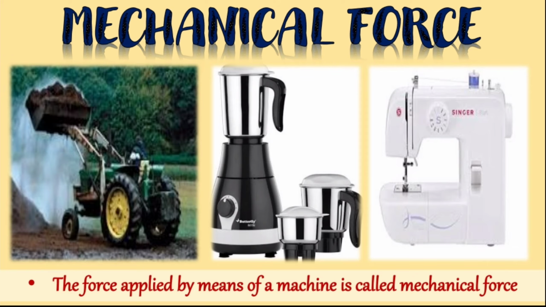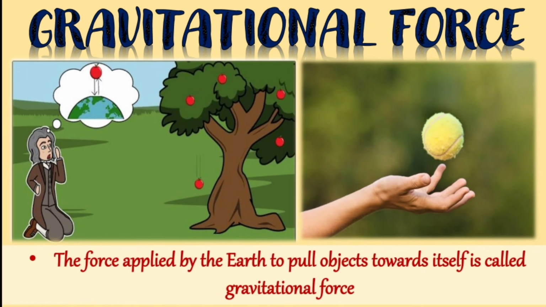Some machines are used with muscular energy, while there are some automatic machines which work on electricity or on fuel, right? So you can say that the force applied by means of a machine is nothing but the mechanical force, right? Third one is gravitational force.